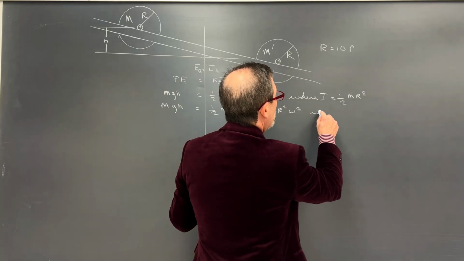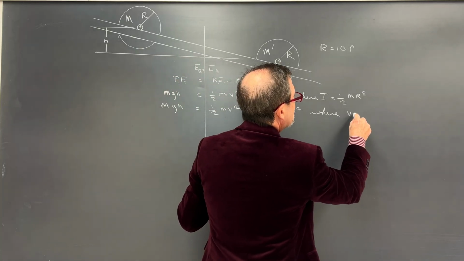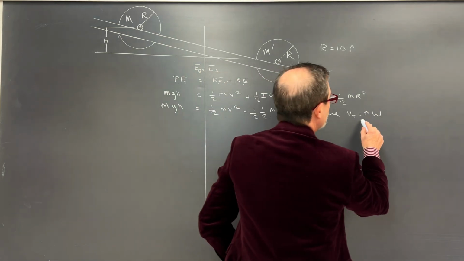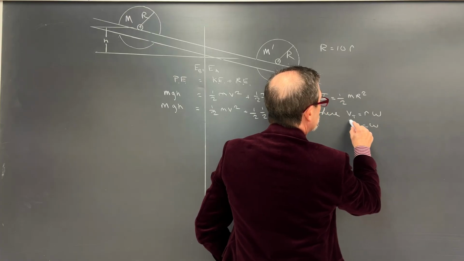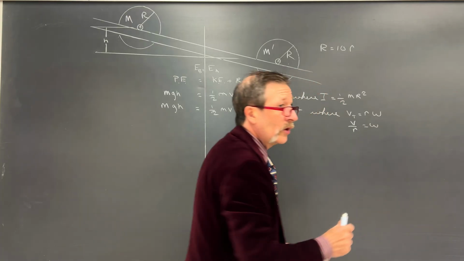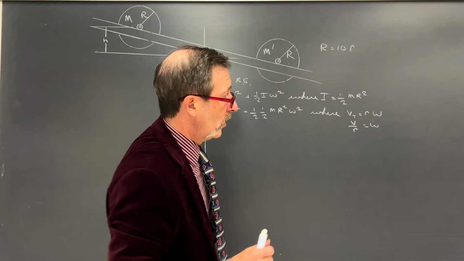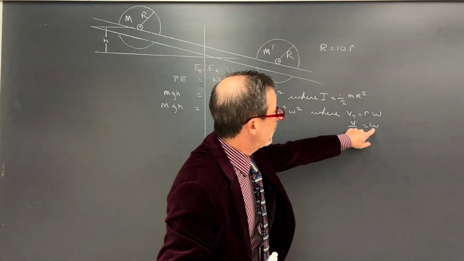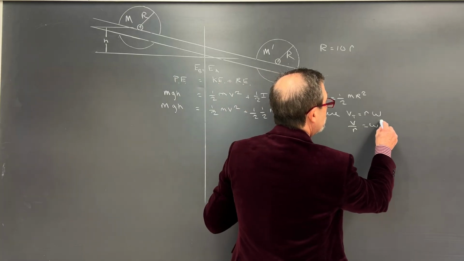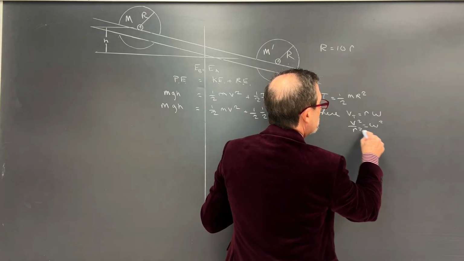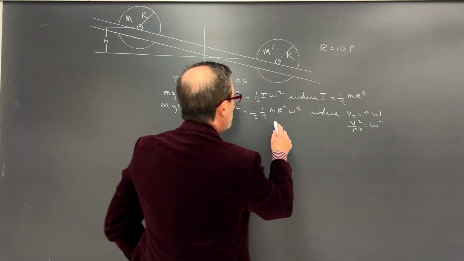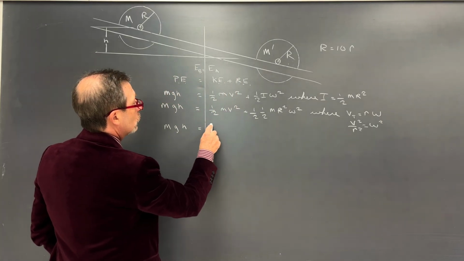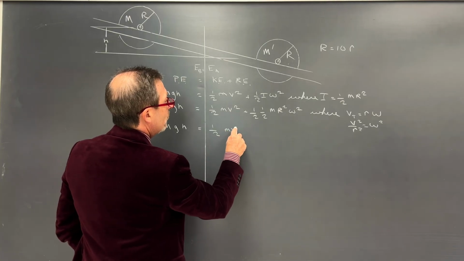So I'll say where velocity tangential equals r omega, or we could say omega equals velocity all over radius. And notice I'm using this small r here. Now, it's a squared term, so I've got to square this side, this side, this side. So maybe I can put squared, squared, squared. Put that in, and now I have my mgh equals my 1/2 mv squared.